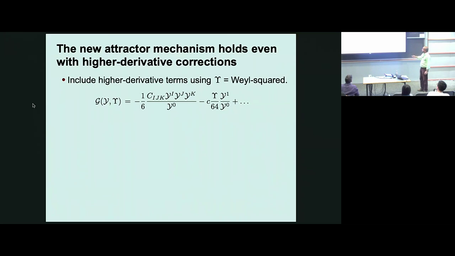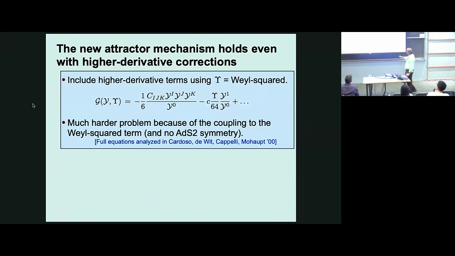So the way to do that is, in addition to these scalars, you include another scalar, which is called upsilon, which is the square of the Weyl tensor. So it's a 4-derivative term, and you include that. That's also a holomorphic superfield. And the first correction looks something like this. It's upsilon times y1 over y0, and c is some parameter I put, which is equal to 1. I'll just put that to track the higher derivative correction. And then there are further, this is 4 derivatives, and then the higher derivatives.